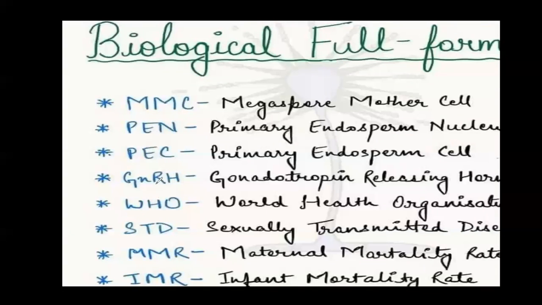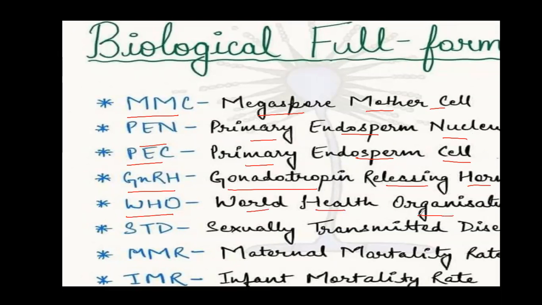Other full forms are: first is MMC, that is megaspore mother cell. PEN, that is primary endosperm nucleus. PEC, that is primary endosperm cell. GnRH, that is gonadotropin releasing hormone. WHO, that is World Health Organization. STD, sexually transmitted disease. MMR, it is maternal mortality rate. IMR, it is infant mortality rate.